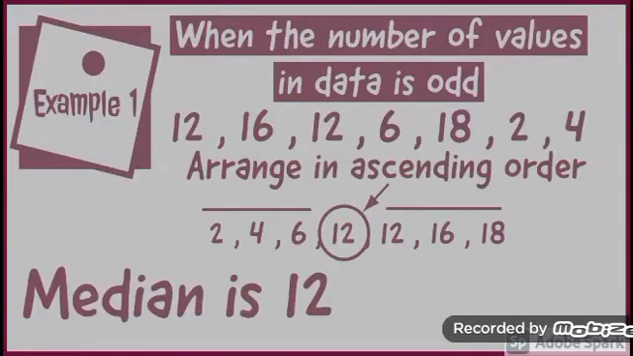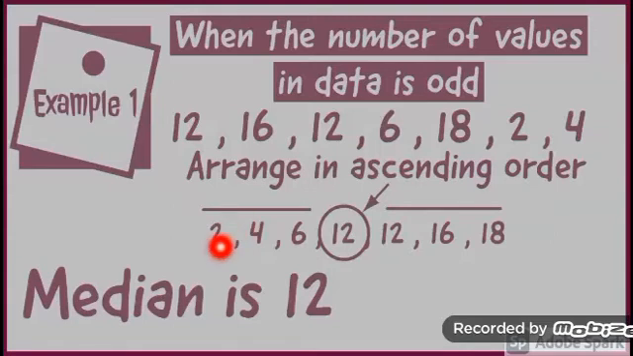To find out the median, there are two cases. The first case is when the number of values in the data set is odd. In this example, there are 7 values in this data. As 7 is an odd number, so the total number of values of this data is odd. Now, to find out the median, first of all, we will arrange the values in ascending order. After arranging the values in ascending order, the middle value of the data will be the median of that data.